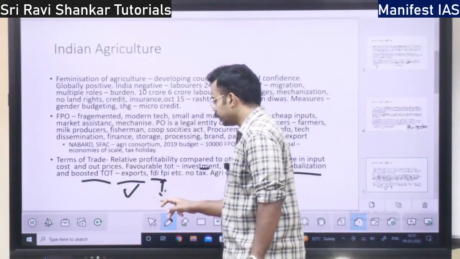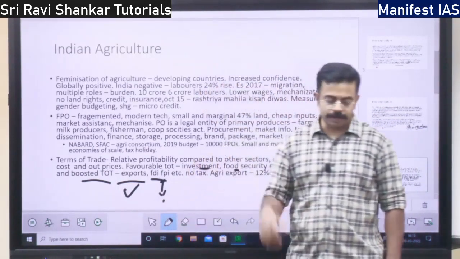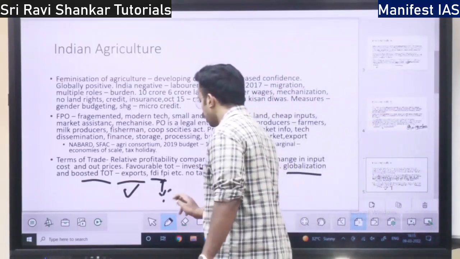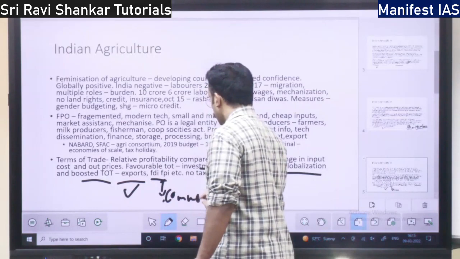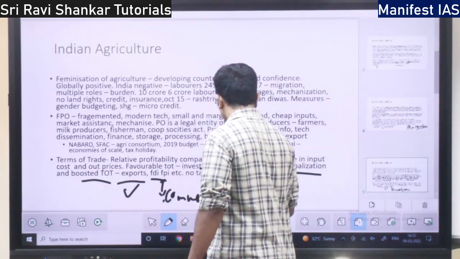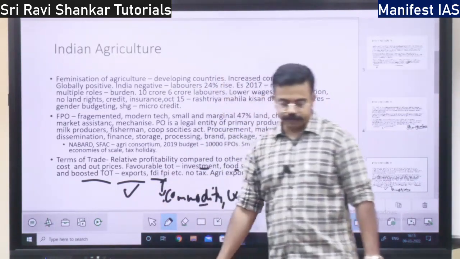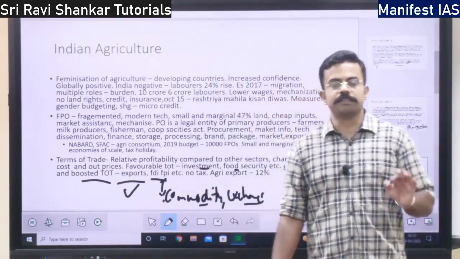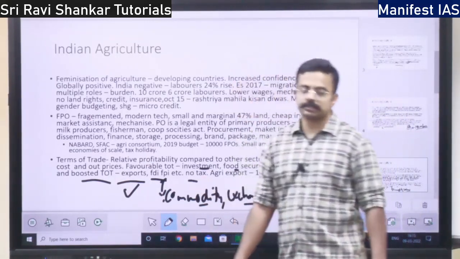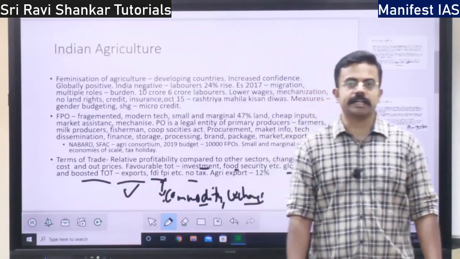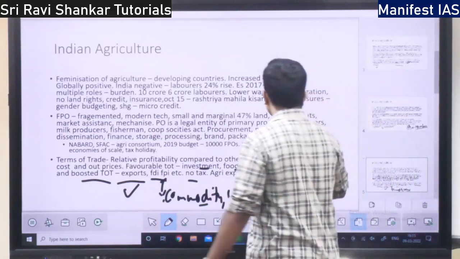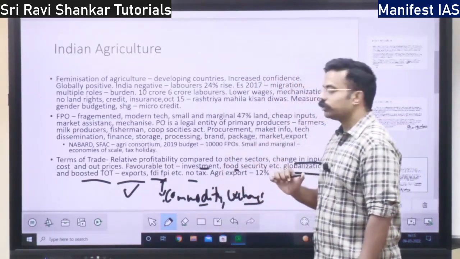See, FPI cannot invest directly in agriculture because FPIs are investments in stock exchanges. So where can they invest? In the commodity exchange. Right? First is FDI, that is, investment coming into agriculture, and next is FPI. Next, there is no tax. Agriculture will not have any tax, right? The agriculture sector is non-taxable. Because of which input price is reducing, right? It is leading to what?